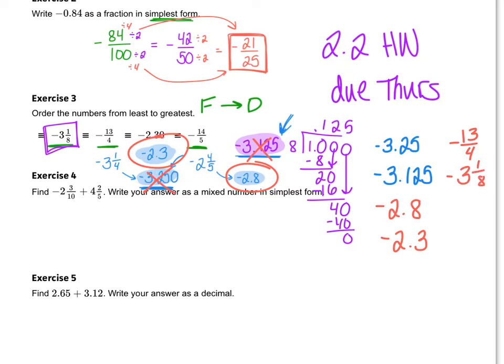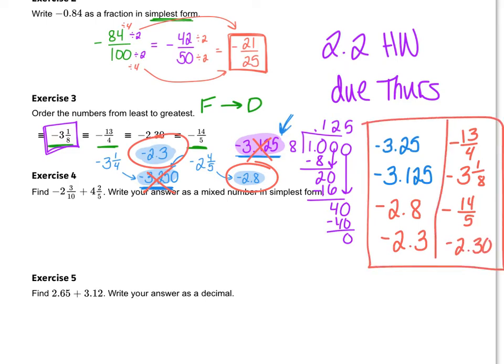And then this one was negative 14/5. And then this one was just already written as negative 2.3 or negative 2.30. So I'll accept either one of these as answers. I would, honestly, if it was me, I'd probably just go ahead and leave them in their decimal form because you have to convert them to decimals anyways.